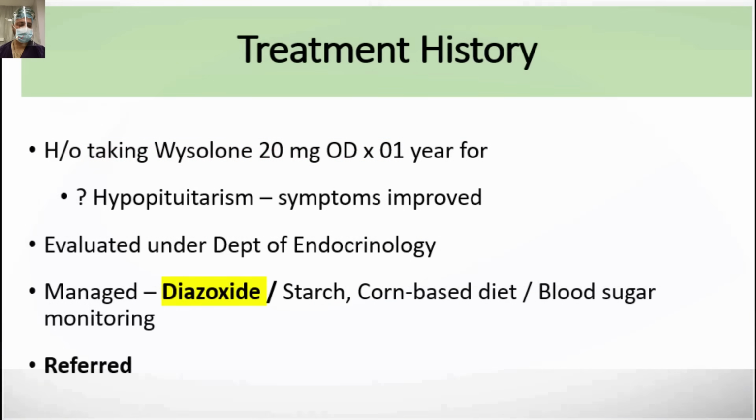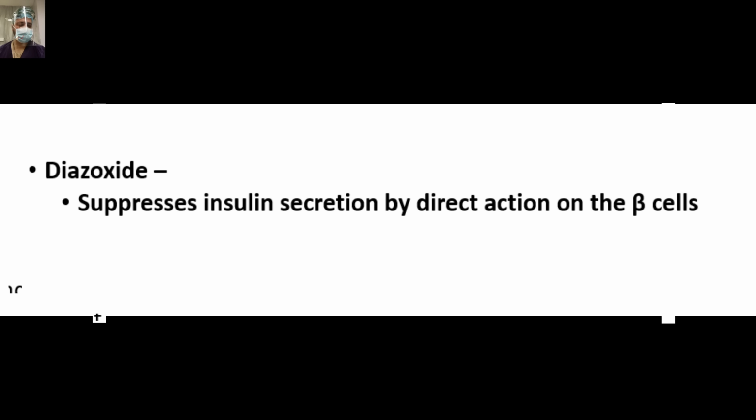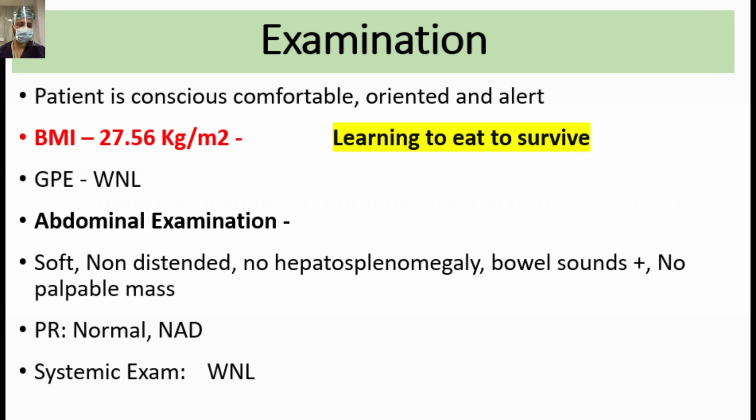There was no other positive history and she consumed a mixed diet and her family history was not contributory. So this patient was started on steroids, I think, for hypopituitarism. There was some improvement in the symptoms, maybe because of the hyperglycemic effect of the steroids. Then she was evaluated in the department of endocrinology, managed with diazoxide, a starch-based, corn-based diet, and blood sugar monitoring. And then after that, she was referred to us for surgical evaluation. So diazoxide, as I said, suppresses the insulin secretion and is symptomatic management for the hyperinsulinemia by direct action on the beta cells. So I hope the diagnosis is itself clear from the history.